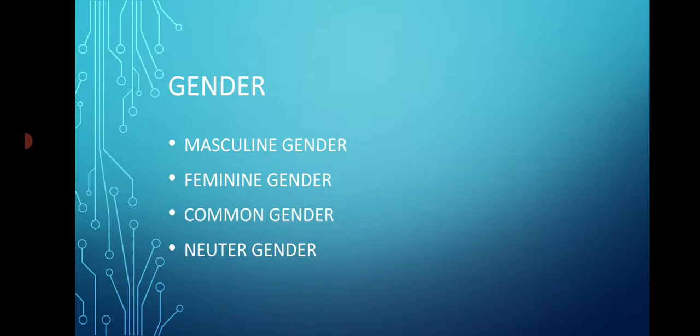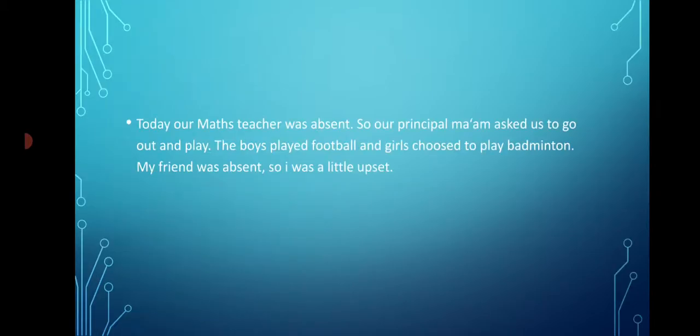Again, a noun that refers to a thing that is neither male nor female is of neuter gender. When you look around, we don't just find male and female people, male or female animals. We also find many non-living things around us. Those are non-living things, and when used as common nouns, their gender is going to be neuter gender. Let us take an example so that we can have a thorough understanding about all this. So here goes the example.